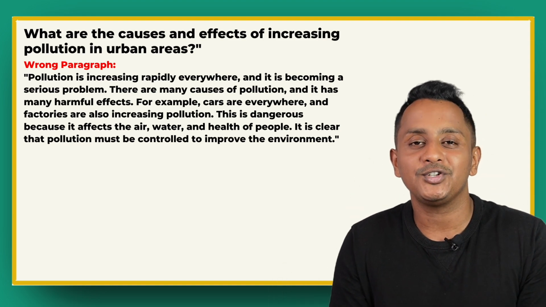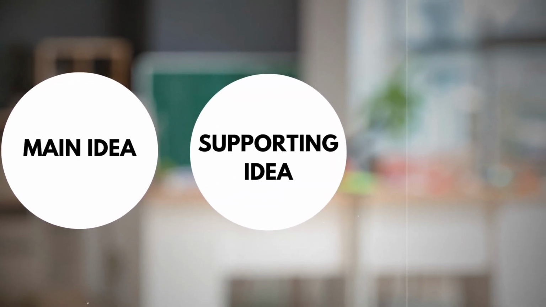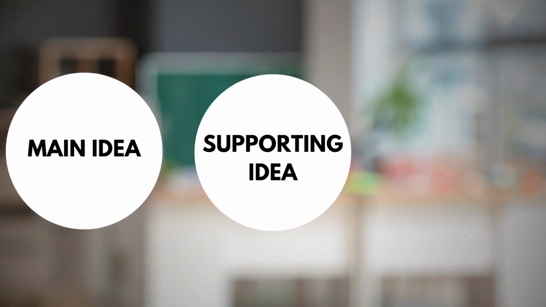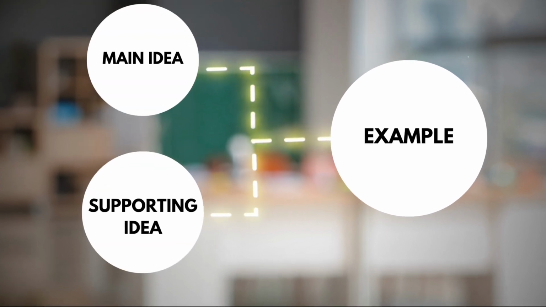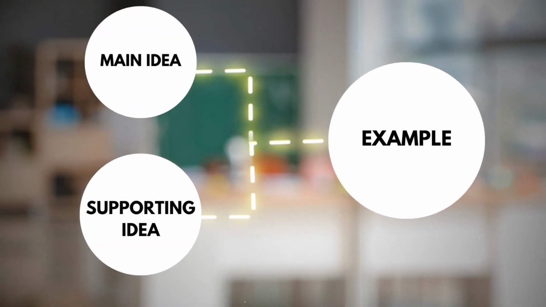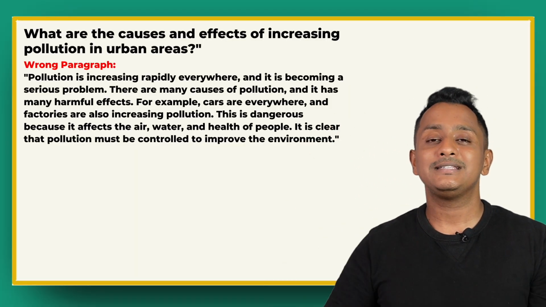And what is this structure? Have a main idea. One simple sentence. After the main idea, have a supporting idea. Supporting idea is an expansion of the main idea. Write the supporting idea in 1 or 2 sentences and then have an example. Now the example should only talk about the main idea and supporting idea. You cannot write something new in the example. And for the example, minimum 2 or maximum 3-4 sentences you can write.